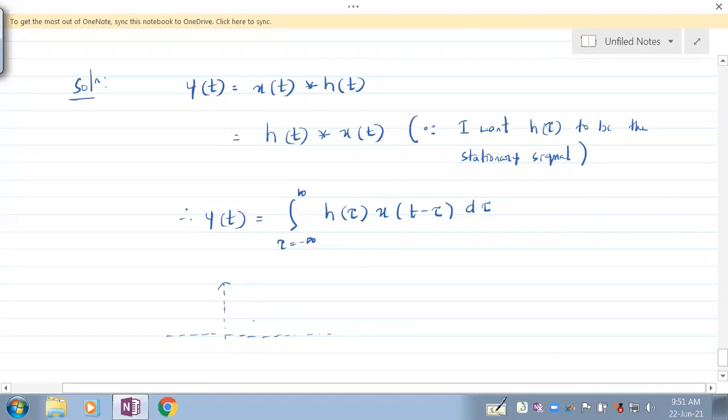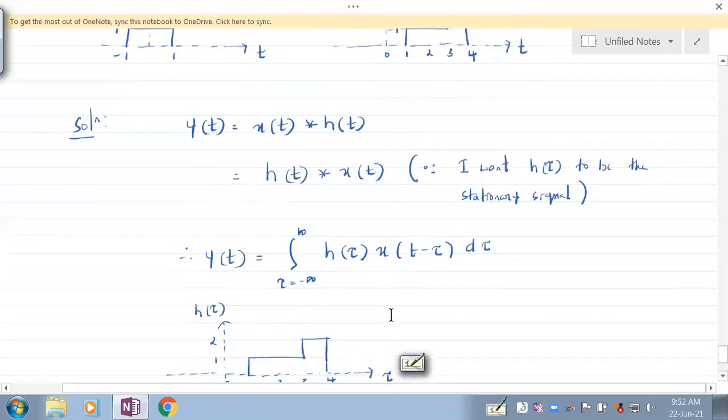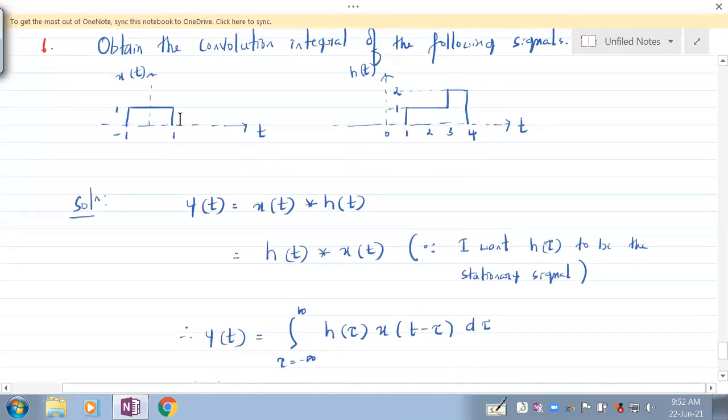So I'll just write this signal: 0, 1, 2, 3, this is 4. This is 1. This is 2. And this is h of tau for you. So the x-axis is tau. Now I need x of t minus tau. Can you tell me how x of t minus tau looks like?